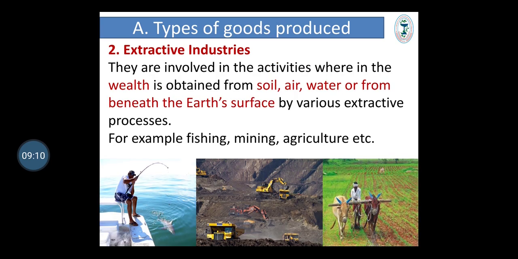Second type, extractive industries. In these industries, wealth is obtained from soil, air, water or beneath the earth's surface by various extractive processes. Examples: fishing, where wealth is obtained from water; mining, where wealth is obtained from beneath the earth's surface; agriculture, where again wealth is obtained from the soil.